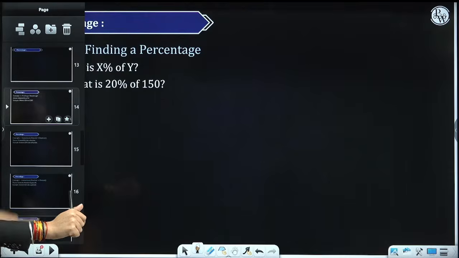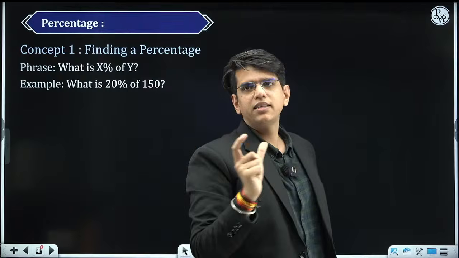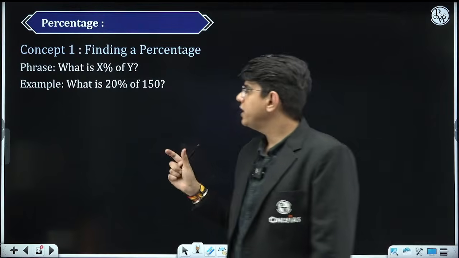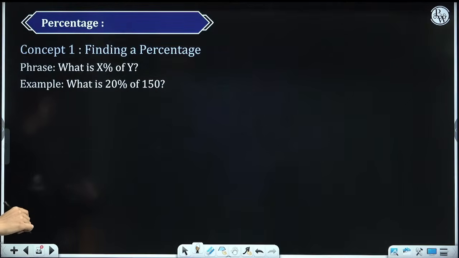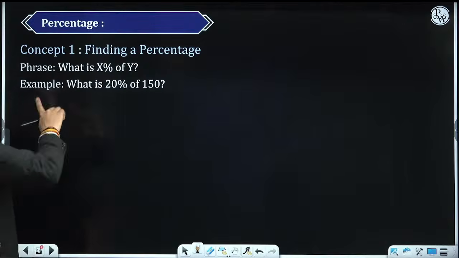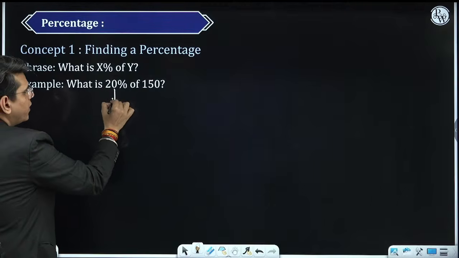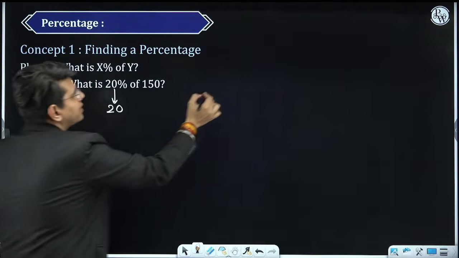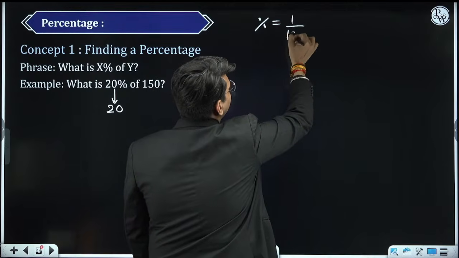Like, I have divided those sentences into 10 or 11 small parts. You need to understand what 20% of 150 is. Suppose this is given to you: A is 20% of B. So what is this 20%? 20% is nothing but, what is percentage? Percentage is 1 by 100.